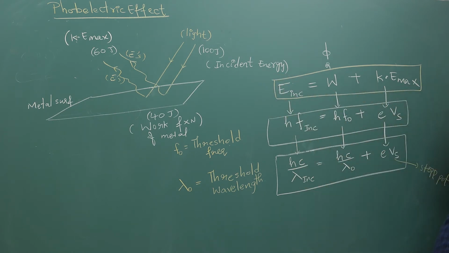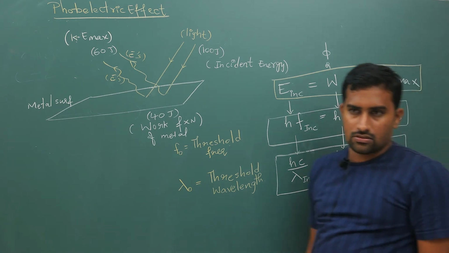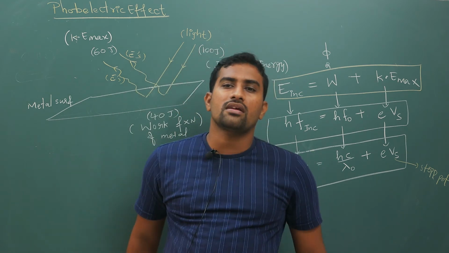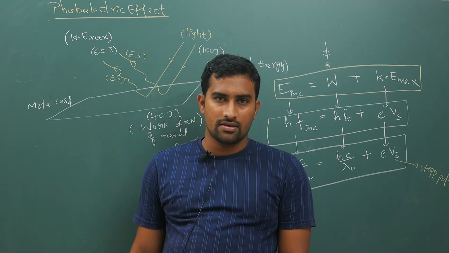Your incident energy will be distributed: some portion of it will be used as work function and some portion as kinetic energy of the ejected electrons. So KE max is the ejected electrons' kinetic energy. Now with this, the photoelectric effect is done logically.